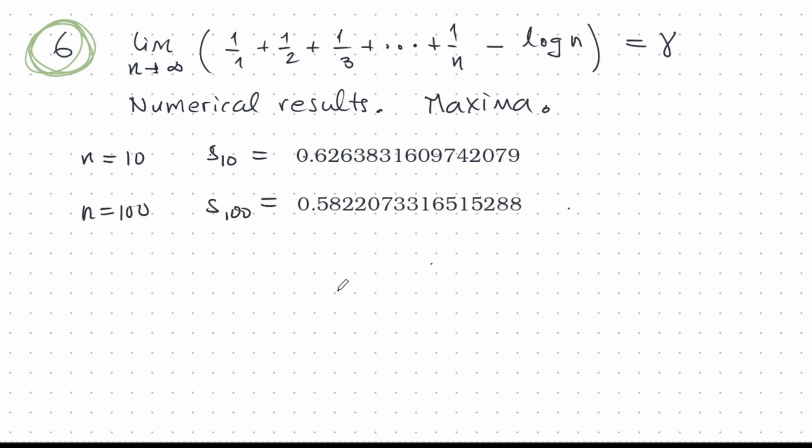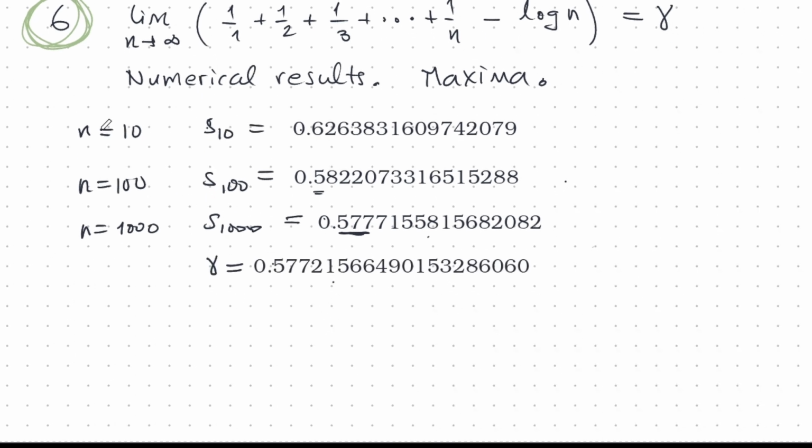The 100th partial sum is getting there, but still we have a way to go. It only is able to get one decimal digit correct. Let's try 1,000. Yes, this is better. Now I think we've got 3. Let's compare it to the real gamma, see how many digits we got. Well, there's our gamma. That's the real thing. So we are able to get only 3 digits correct after 1,000 terms. Well, it's going to get there slowly, eventually get closer and closer, but we're not guaranteed that it's getting there quickly.